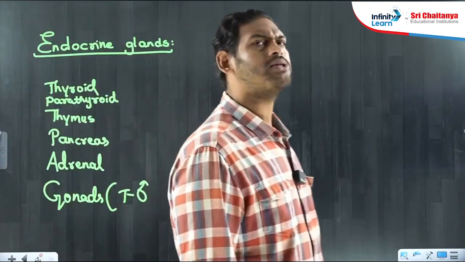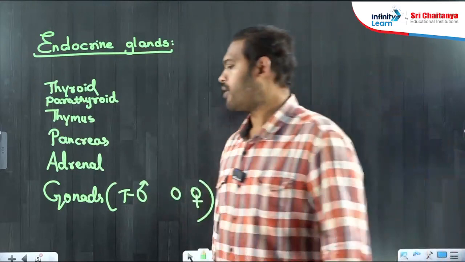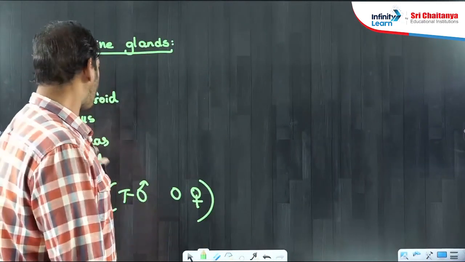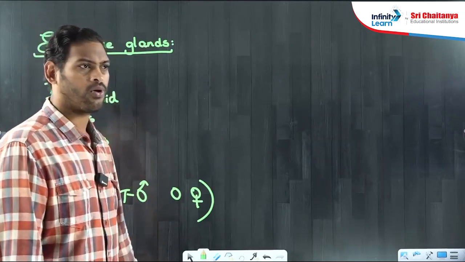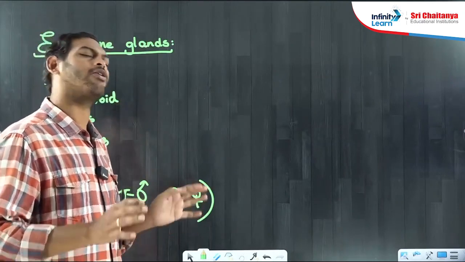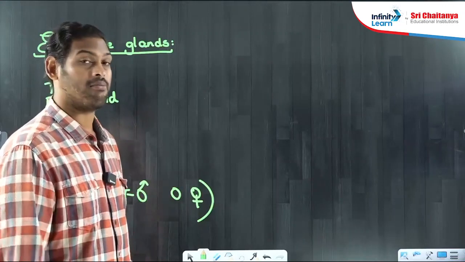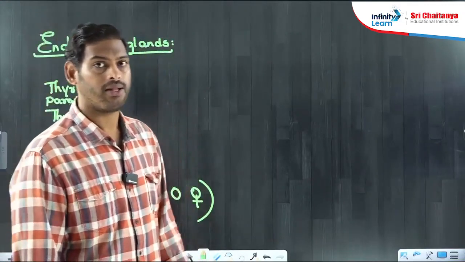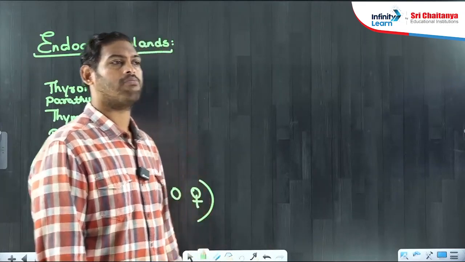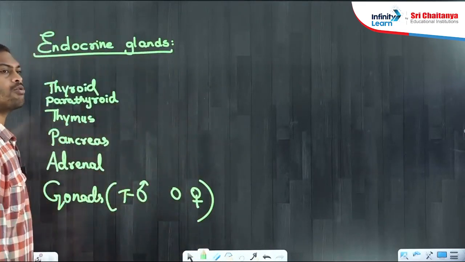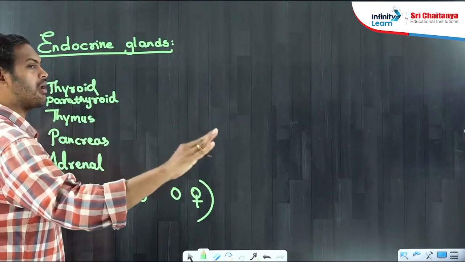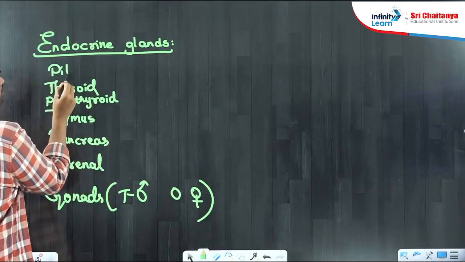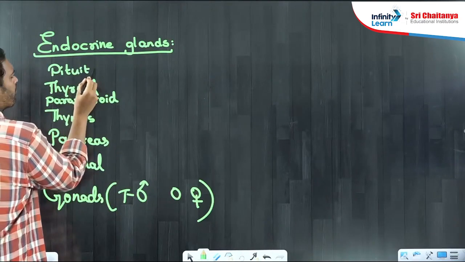Okay, these are just some examples, and most of these glands were actually controlled by their master, which was found inside your brain. The master which controls most of your body glands. Who was that? Pituitary.